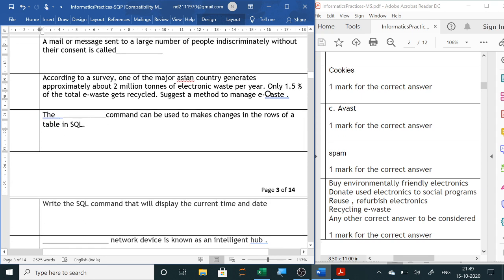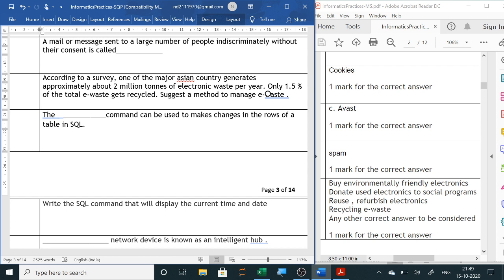Next, according to the survey, one of the major Asian countries generates approximately 2 million tons of electronic waste per year. Only 1.5% of the total e-waste gets recycled. Suggest a method to manage e-waste. Now, e-waste you cannot throw here and there. There are some companies where you have to submit it, or you can call them and they can collect it also.